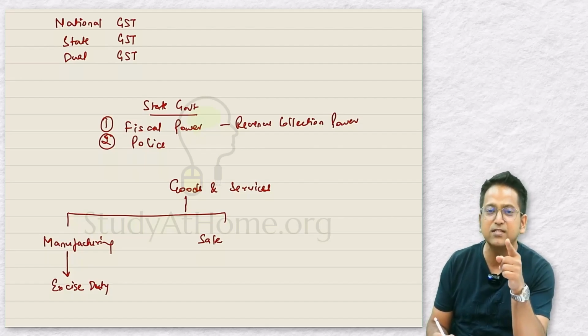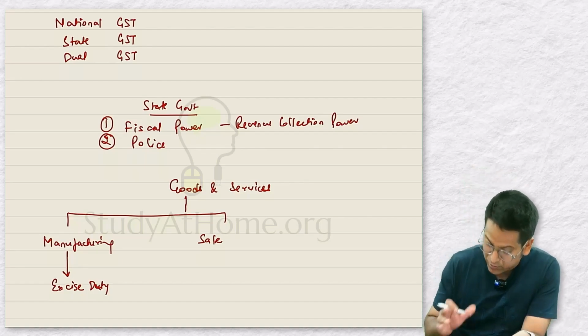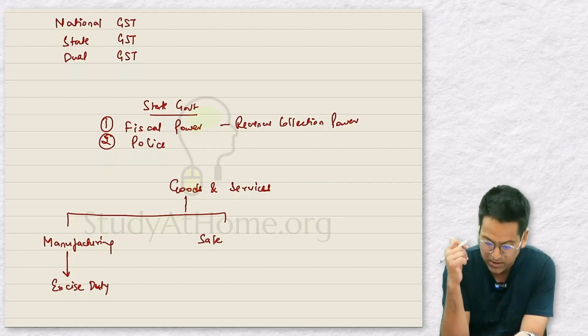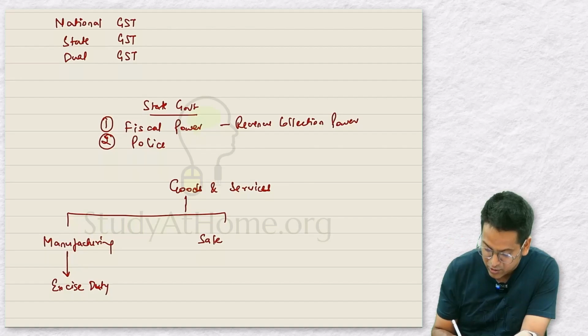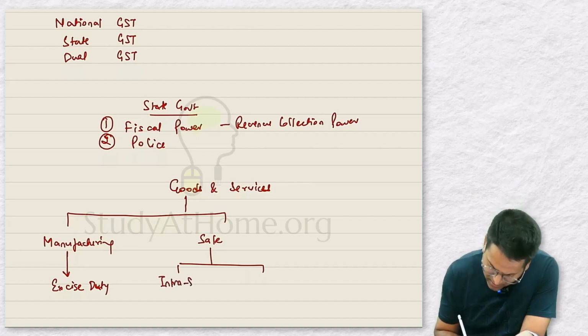But if we don't know their history, we can't understand the present story. What was the issue? Why did it take so long for the introduction of GST? So you'd question, Kelkar Task Force told that GST will come in 2004, but it was implemented in 2017. As I said, the state governments had objections. They said they won't let national GST come in India, it is not acceptable. So why will national GST not be introduced? Let's understand. Excise duty was imposed on manufacturing and on sales. Now sale, it depended on which sale it was. Is it intrastate or interstate?